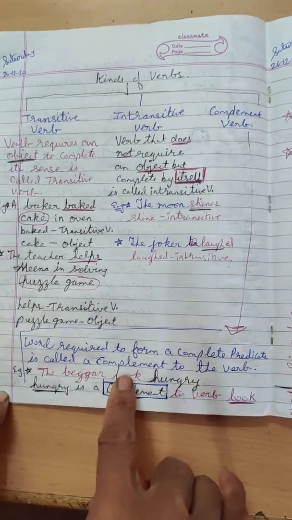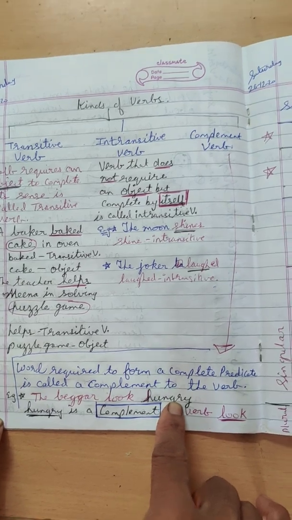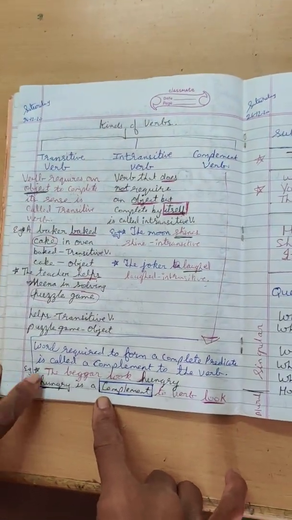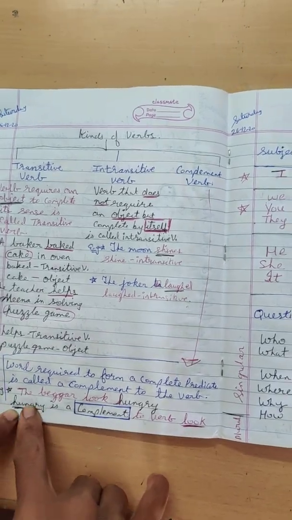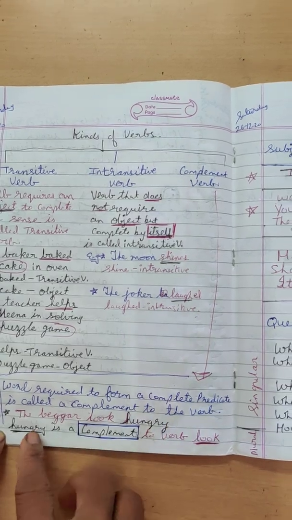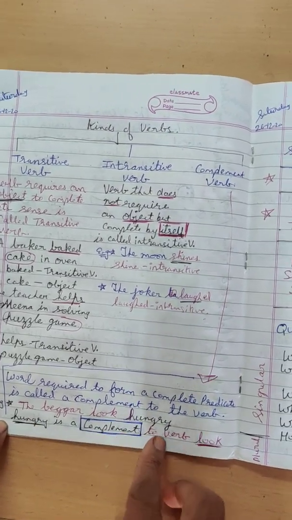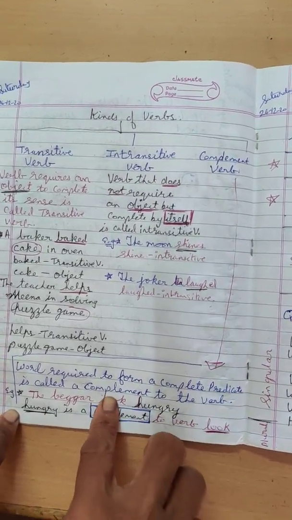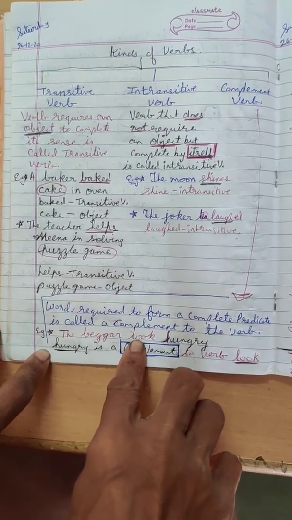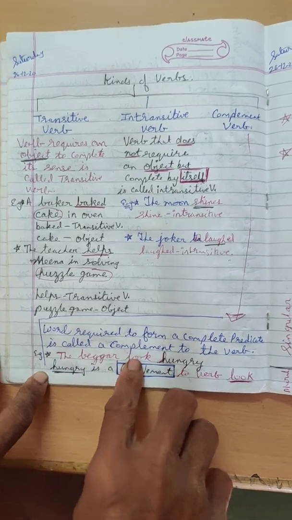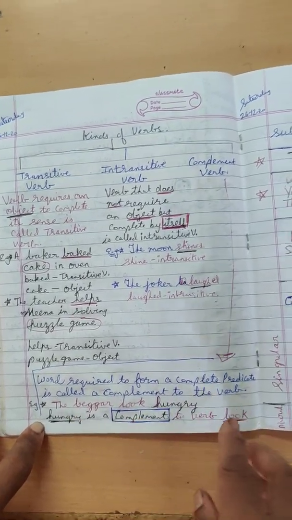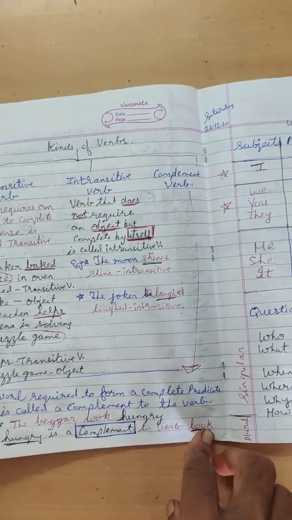The beggar looked hungry. Now here, what is the complement? Hungry. How does the beggar look? Hungry. So hungry is a complement to the verb look. Look is a verb. How is the beggar looking? Hungry. So hungry is a complement and look is a verb in this sentence.